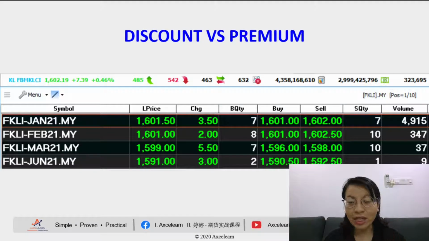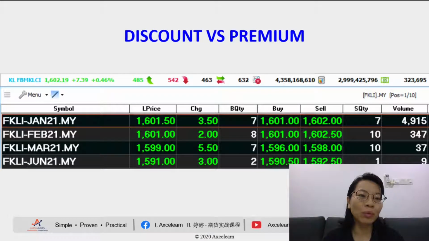Now, in the actual scenario, based on backtesting, about 70% of the time the difference between the FBMKLCI and the FKLI is plus or minus 5 points. It doesn't matter whether it's discount or premium, it's about 5 points. I repeat, in the actual scenario, about 70% of the time, the difference between the FBMKLCI and FKLI is between plus and minus 5 points, either a 5-point discount or a 5-point premium within that level. Anything more than that falls within the other 30%, and this is not normal.